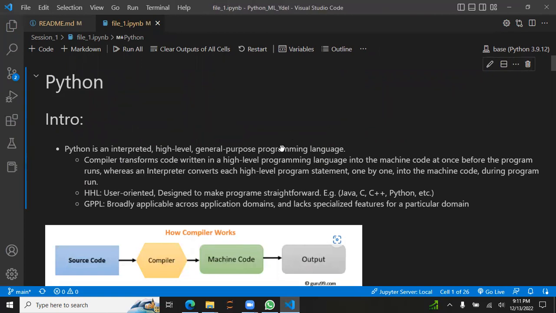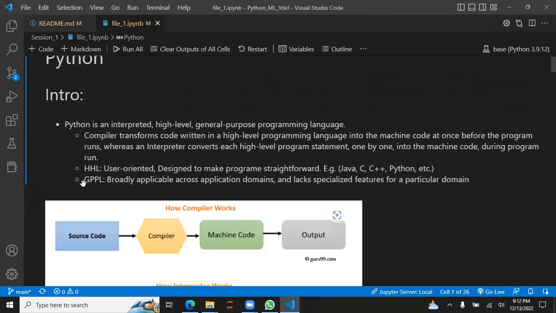And general purpose language means that Python is used everywhere. It's not made for a specific domain, for example for a scientific purpose. So a compiler translates code written in a high level language into machine code at once before the program runs. It compiles it, and the program runs whatever it can run. An interpreter converts each high level statement one by one into machine code during the program run. So that's the basic idea.